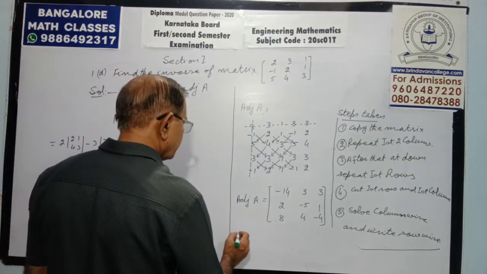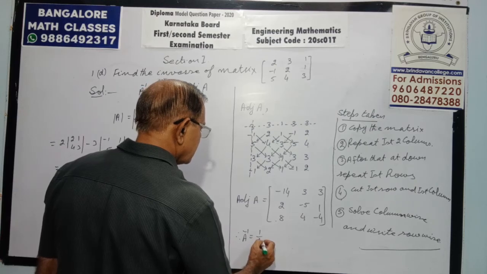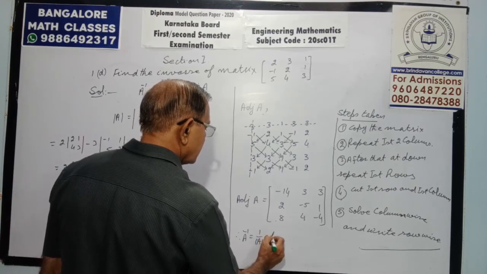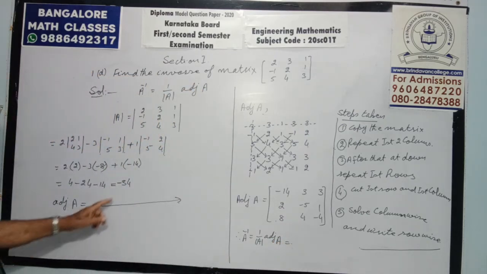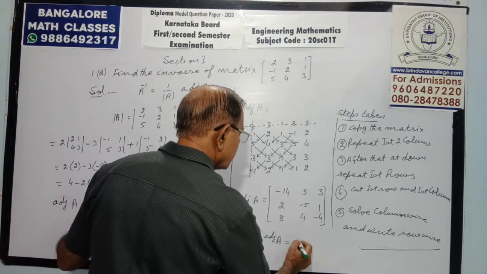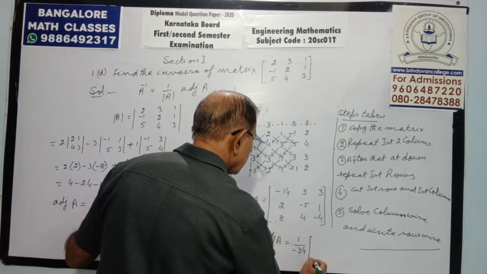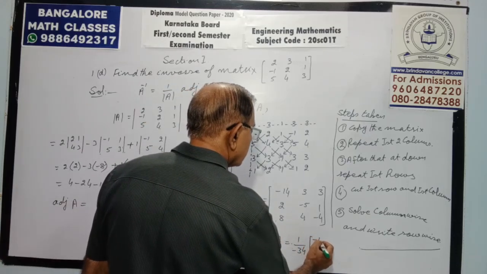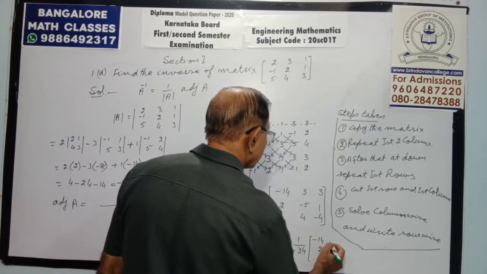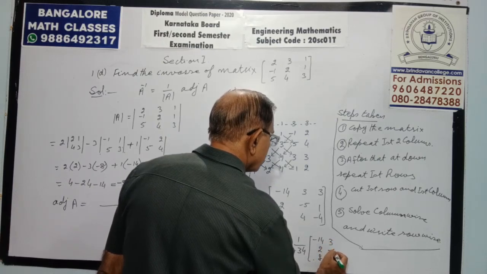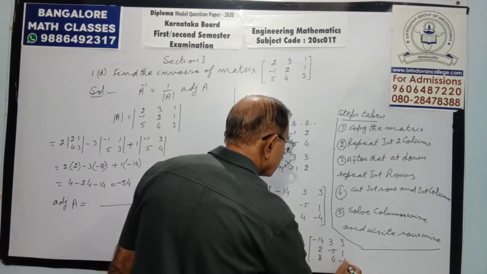Then afterward, therefore, A inverse equals 1 by A determinant into adjoint A. So A determinant is minus 34, 1 by minus 34, and adjoint is minus 14, 2, 8, 3, minus 5, 4, 3, 1, minus 4.